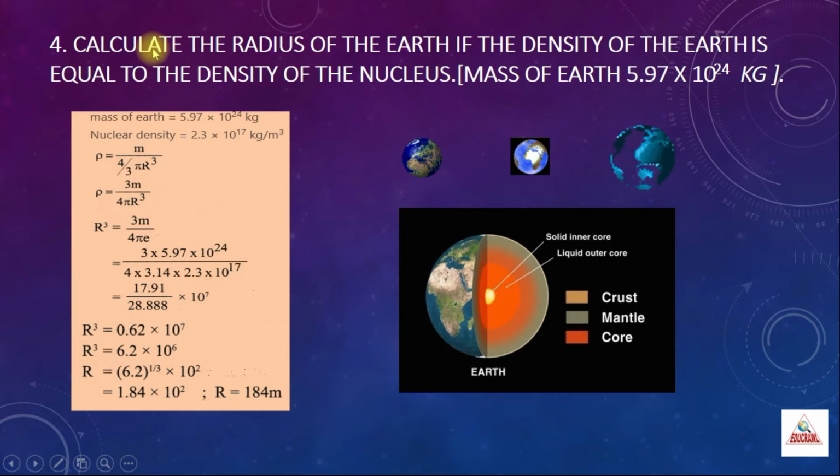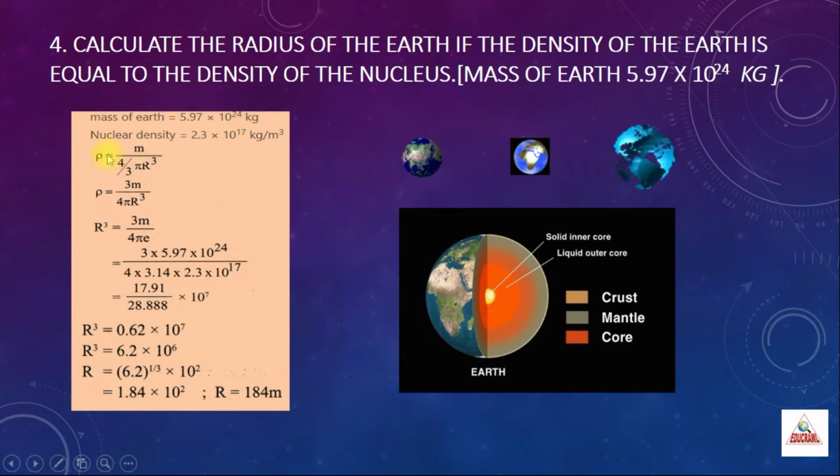Next, fourth question. Calculate the radius of the earth if the density of the earth is equal to the density of nucleus. That is, you are just comparing the density of earth with the density of nucleus. Or, if the density of earth is equal to the density of nucleus, what will be the radius of the earth? This is what we have to find. So, the given data is mass of the earth is given as 5.97 into 10 power 24 kg. This is a very simple problem, just a mere substitution.